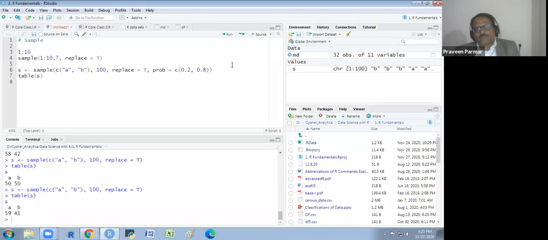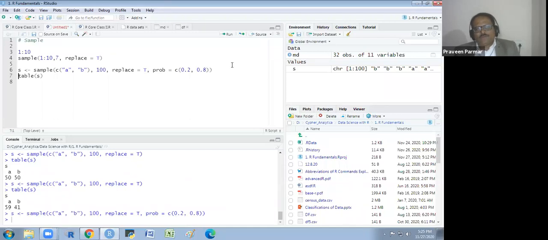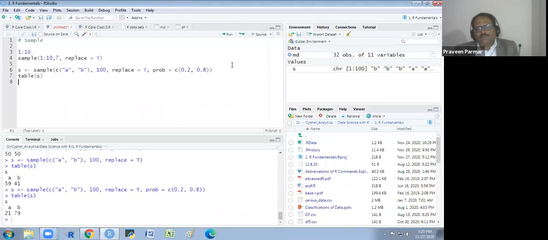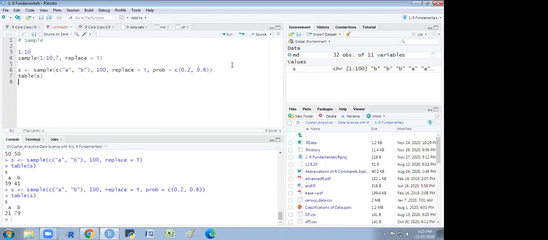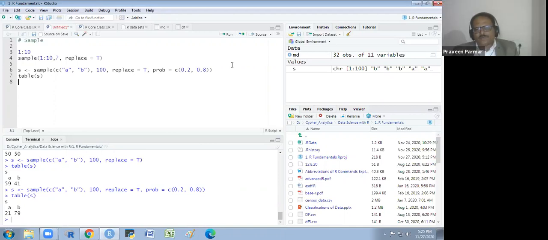Does that make sense to everyone? If I run this, you will see nearly 20% of the time we are getting A. The prob is probability. It will give us approximately 20% A and 80% B. Approximate, not fixed.